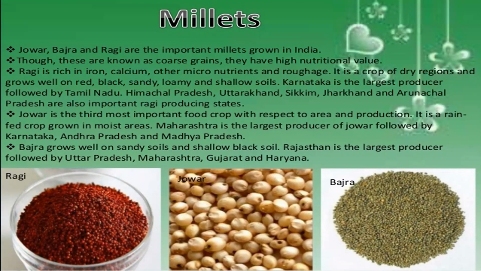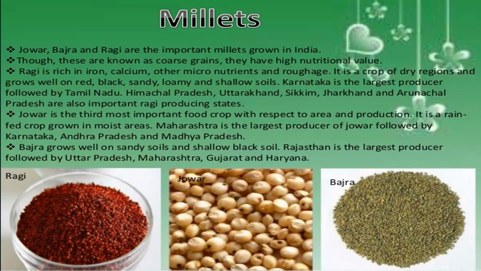It is a crop of dry regions, and grows well on red, black, sandy, loamy, and saline soils. Karnataka is the largest producer of ragi. After that, Tamil Nadu, Himachal Pradesh, Uttarakhand, Sikkim, Jharkhand, and Arunachal Pradesh are also important ragi producing states.